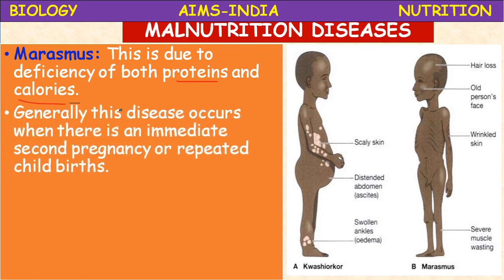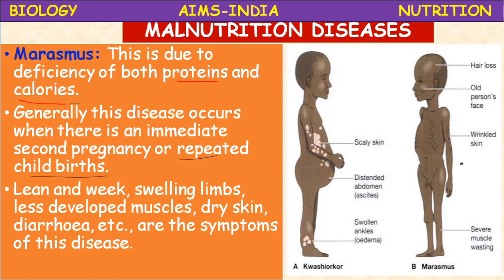This disease, marasmus, generally occurs when there is an immediate second pregnancy or repeated childbirths. There must be some 3 to 5 years gap between each child. That is recommended by the health department. If childbirths are repeated without a gap, that may lead to marasmus.